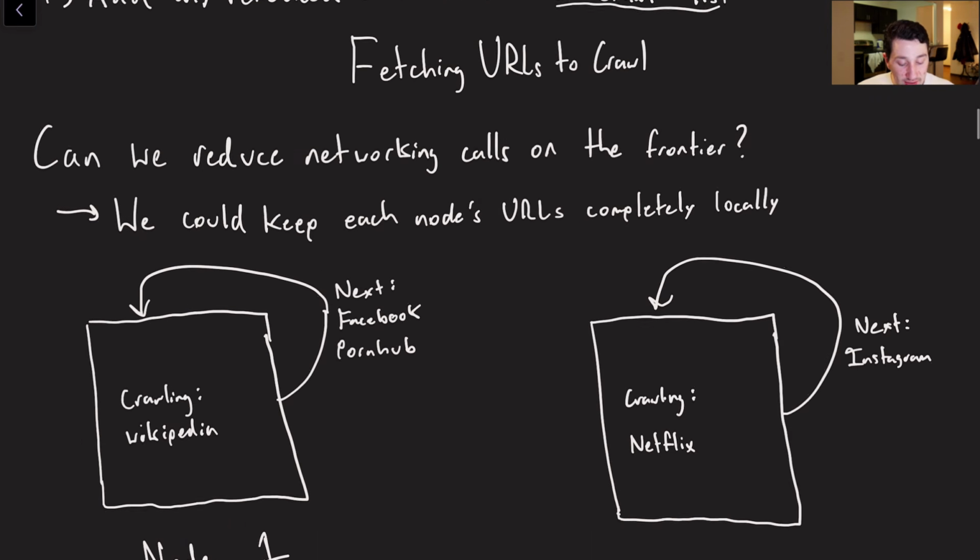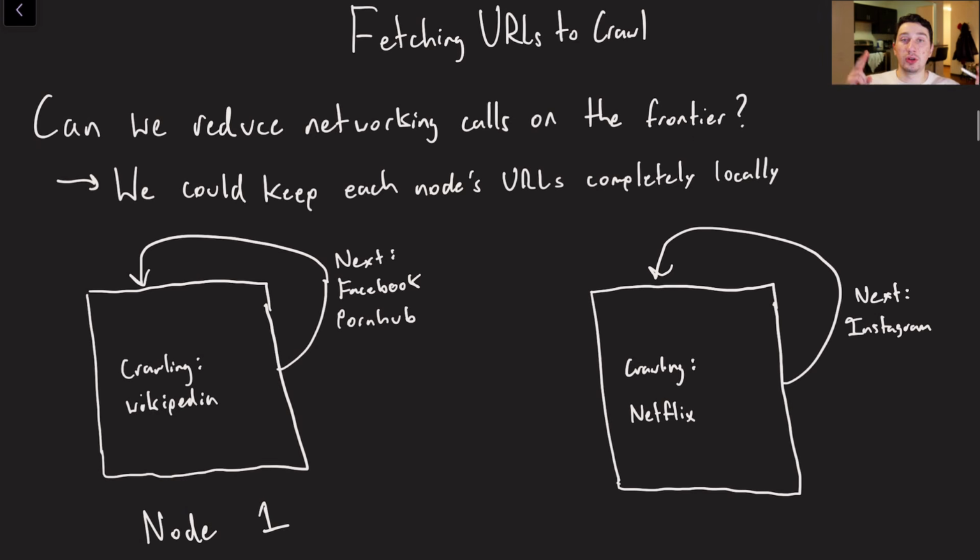And the way that we're going to start this is by actually pulling from our quote-unquote to-crawl list. So the question is, if we have this to-crawl list, which from now on I'm going to call the frontier. If you are familiar with graph traversal algorithms, the frontier is basically the next set of points that you want to traverse. So again, we have this frontier of URLs that we want to traverse. How can we reduce the amount of time that it takes to fetch a URL from it?